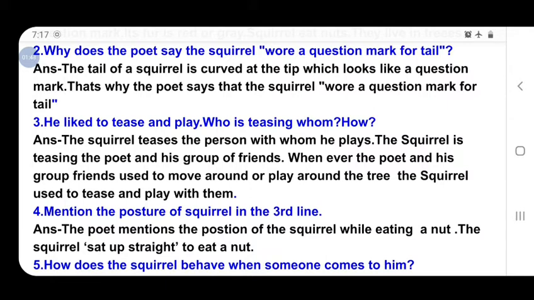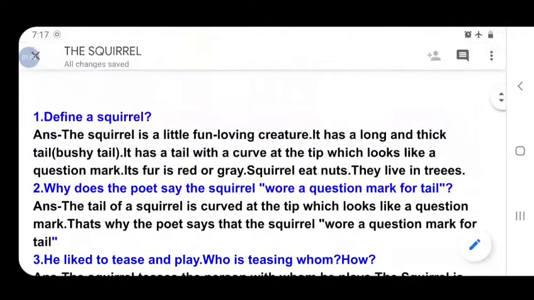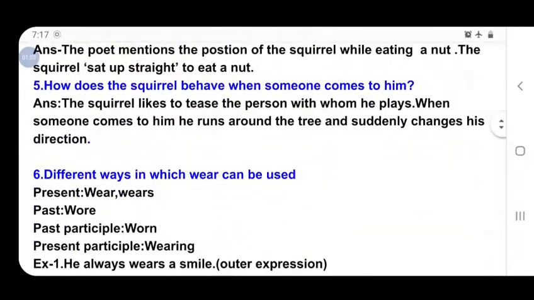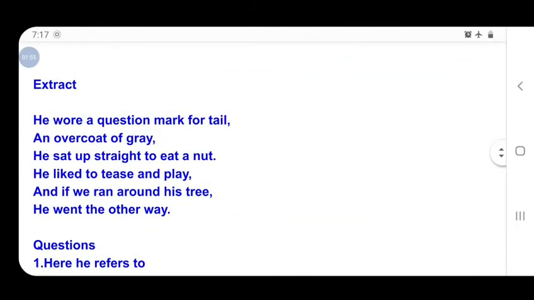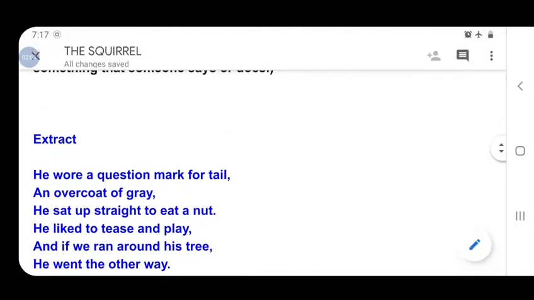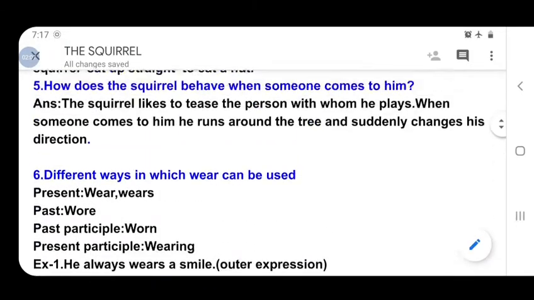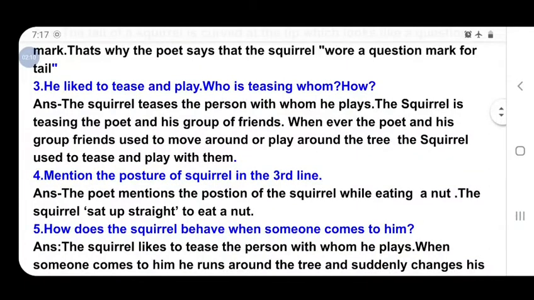The next question: mention the posture of the squirrel in the third line. Just look at the passage. In the third line: he sat up straight to eat a nut. Here, the position of the squirrel while eating a nut is straight. The poet mentions the position of the squirrel while eating a nut. The squirrel sat up straight to eat a nut. That means the position of the squirrel is straight while eating a nut, which the poet describes in the third line.